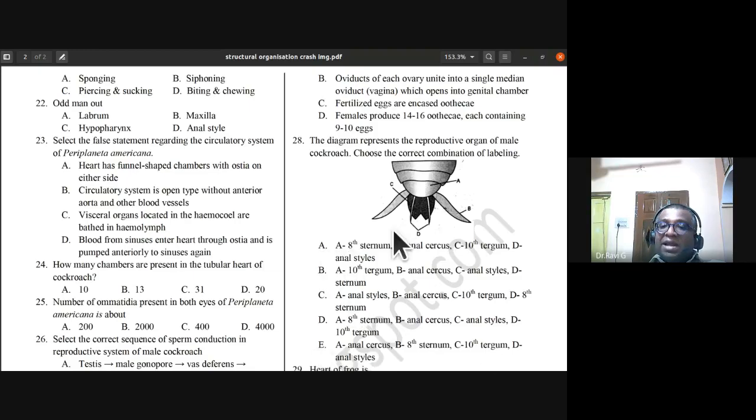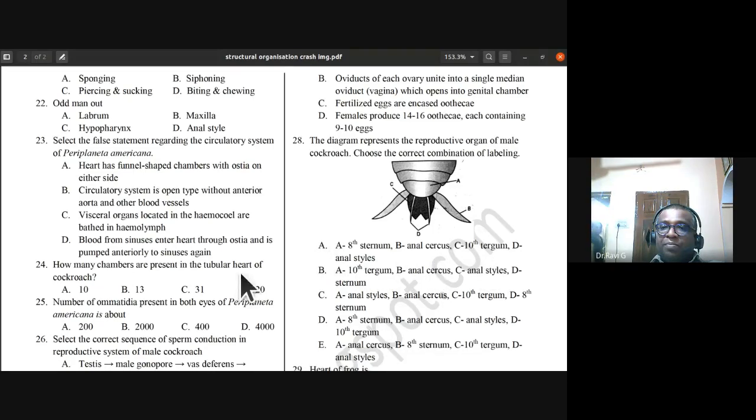So the correct answer is A is eighth sternum, B is anal cerci, D is anal styles, which is found only in male, C is 10th tergum. So the correct combination of labeling is A.